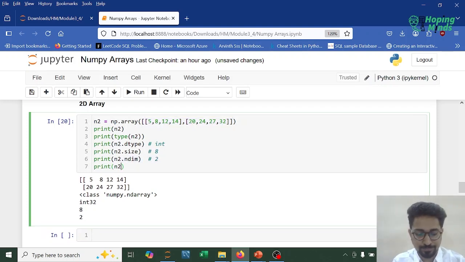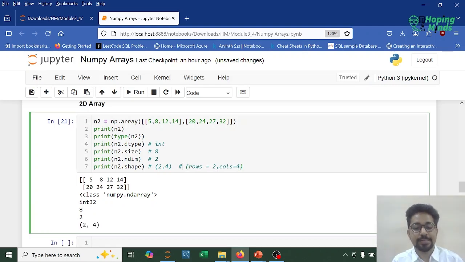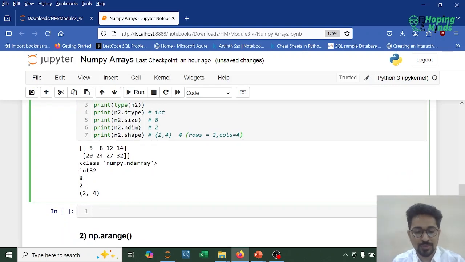What about shape? Now shape, if you observe carefully, this is 2-dimensional data, right? Means the tuple would contain 2 elements, comma separated. First would be the number of rows. So clearly we can see row number 0, row number 1, and we have 4 columns: first column, second column, third column, fourth column. So this would be 2 into 4. 2 indicating the number of rows, and 4 indicating the number of columns. So for 2-dimensional, the data is in tabular format. So we can consider this 2 rows and 4 columns. We can also have 3D data.